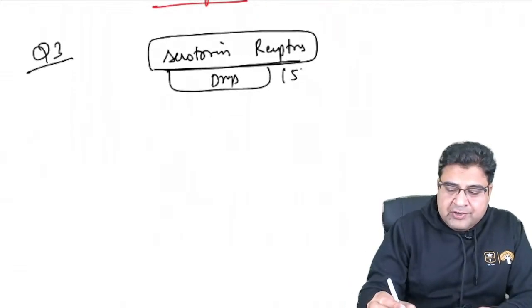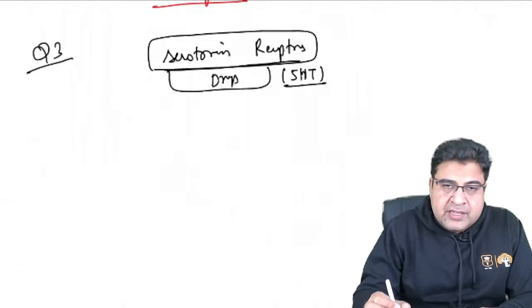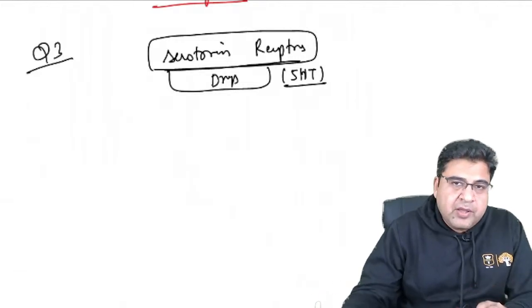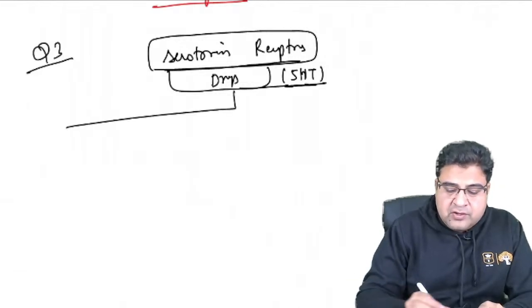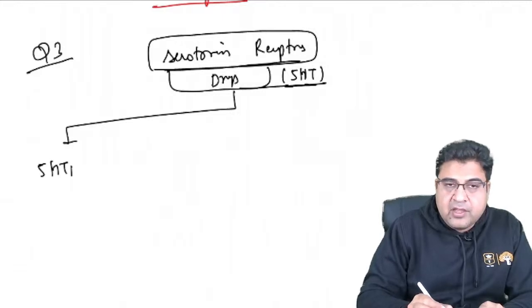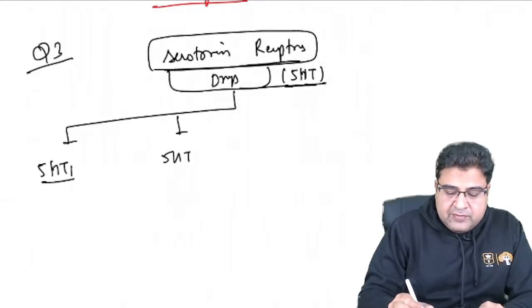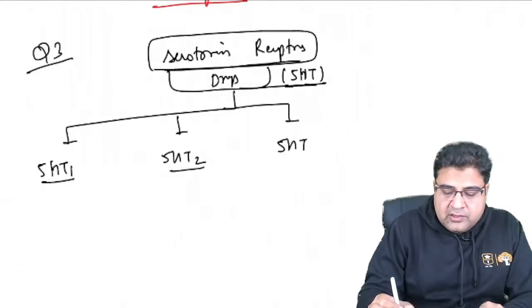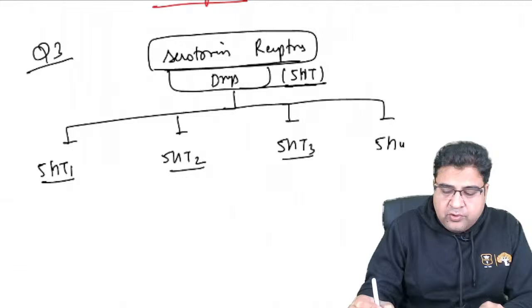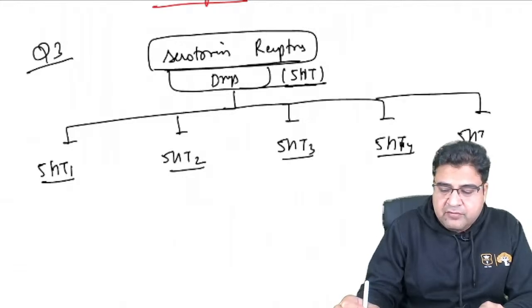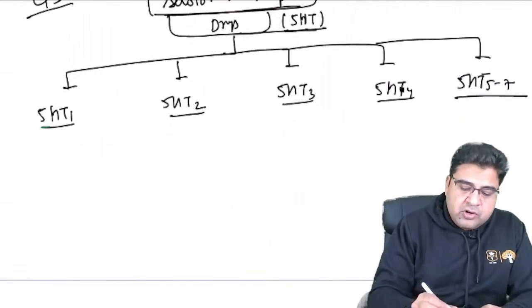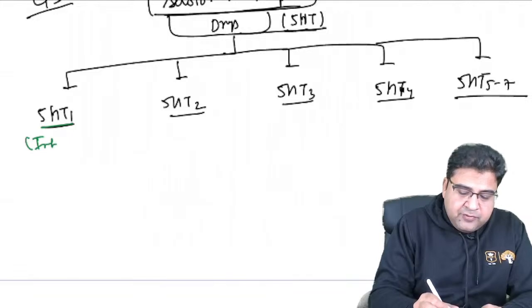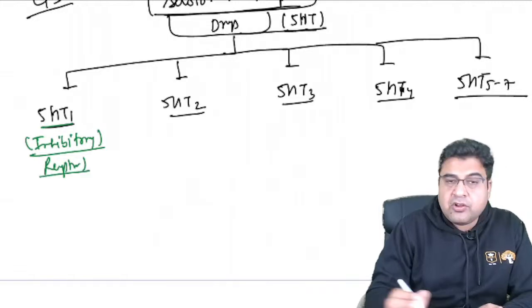So if we talk about the serotonin receptor, you must be knowing serotonin is written as 5-HT. It is 5-hydroxytryptamine. So we write serotonin as 5-HT, right? Now this serotonin has 7 types of receptors mainly. So we have serotonin 1 receptor, serotonin 2 receptor, serotonin 3 receptor, serotonin 4 receptor, and then we have serotonin 5 to 7 receptors. So different types of receptors we have. Now, serotonin 1 is a type of inhibitory receptor.